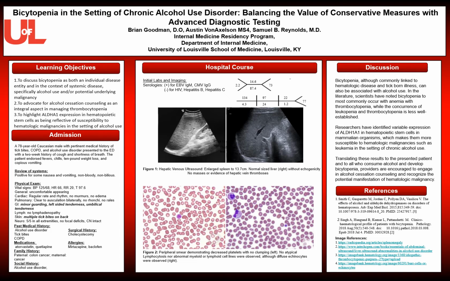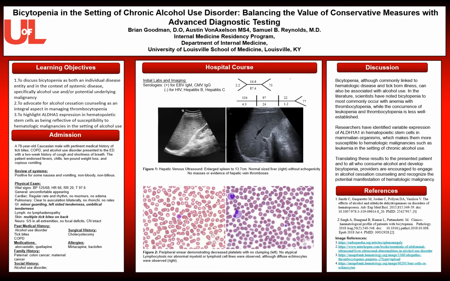As far as our imaging, on the left here we have an image of his spleen, which was enlarged at 13.7 centimeters, with a normal-sized liver on the right without echogenicity, no masses, or evidence of hepatic vein thrombosis. Figure 2 is our peripheral smear demonstrating decreased platelets with no clumping on the left, and then no atypical lymphocytosis or abnormal myeloid or lymphoid cell lines observed, although diffuse sites were observed on the right. On the day of discharge, our patient had a normal platelet count of 266.